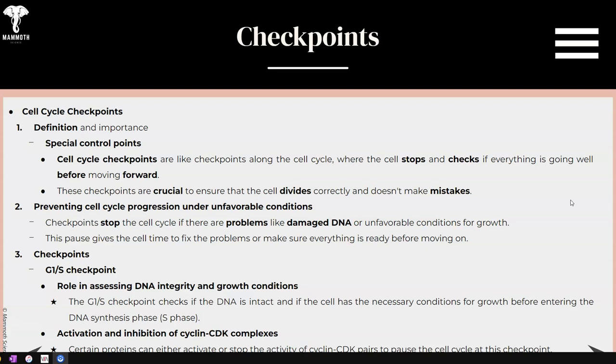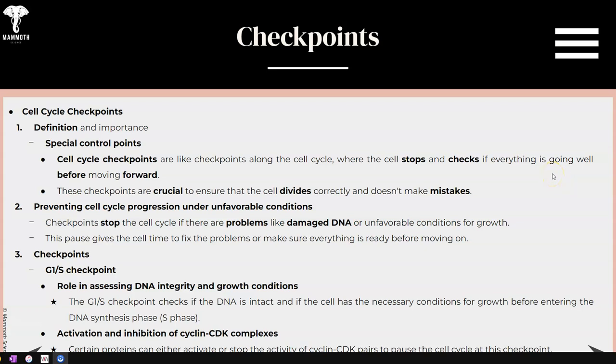So there's the first checkpoint, the G1 or S checkpoint. It has a role in assessing DNA integrity and growth conditions. It checks to see if the DNA is intact, has been copied correctly, and the cell has the necessary conditions for growth, the cell has actually doubled in size, and has enough organelles, cytoplasm, all of that good stuff.